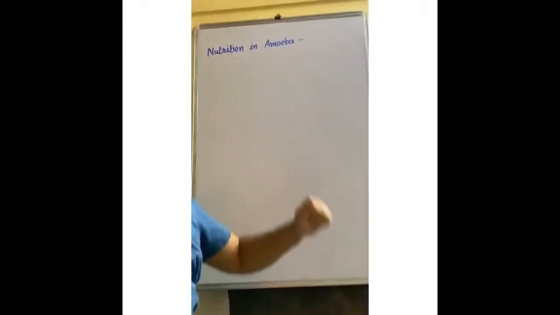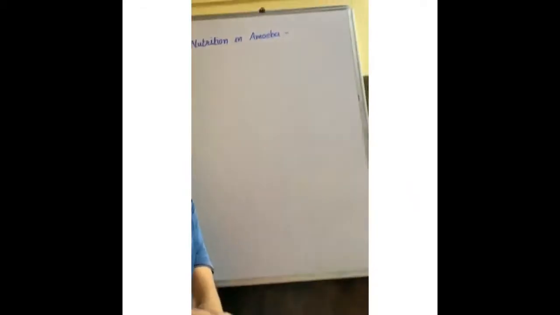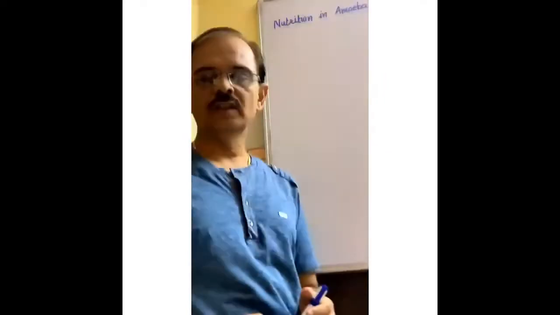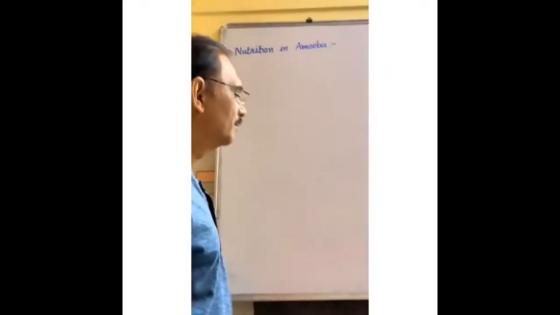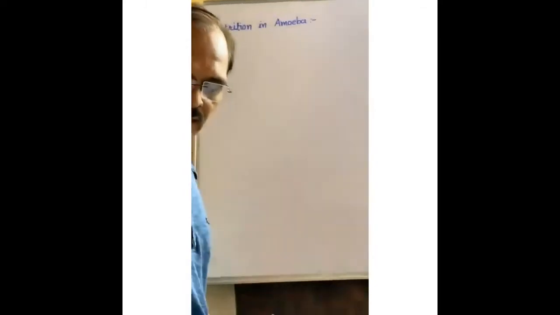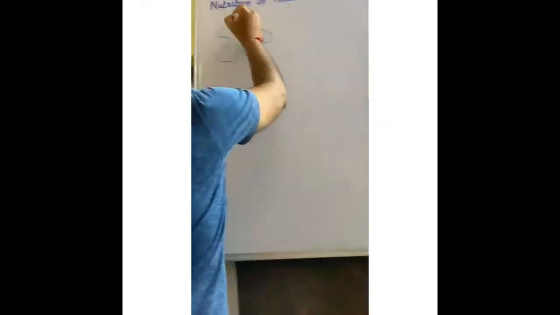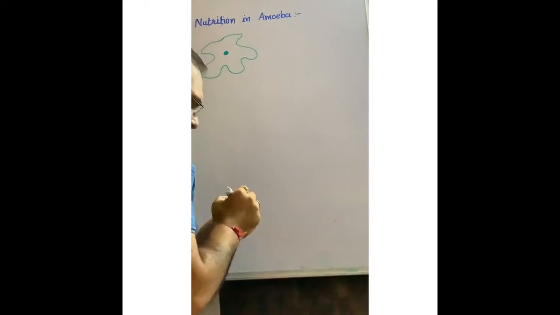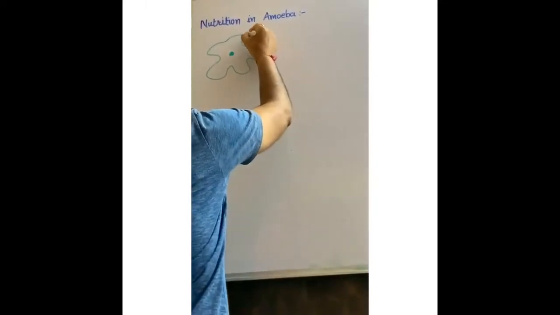Okay? That's it. Now new topic, nutrition in amoeba. You know that amoeba is unicellular, it is a unicellular animal. It has no shape. It can change its shape continuously. Do you know with the help of what? See, amoeba, no shape. It has a nucleus. This is called pseudopodia.